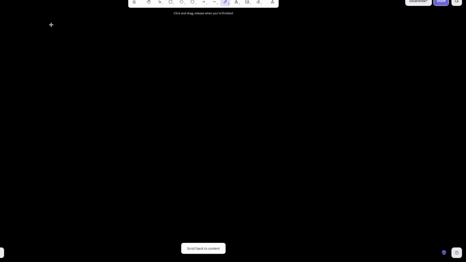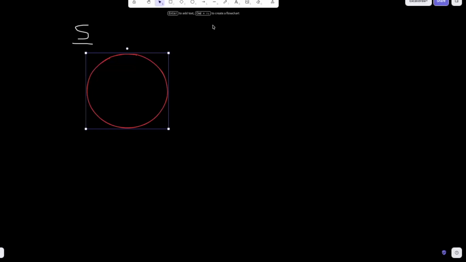I'm going to begin by redrawing our start state. The start state is this empty circle, right? And we have n points, right? There's n points we need to place on this circle. So let's begin by placing one of our points, and I'm just going to place it right up here for the sake of generalization.